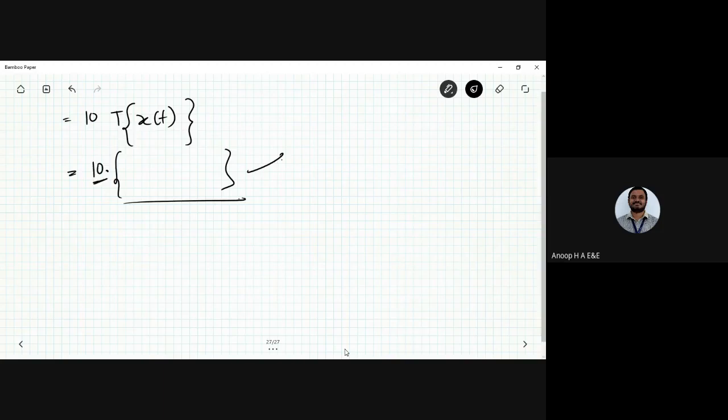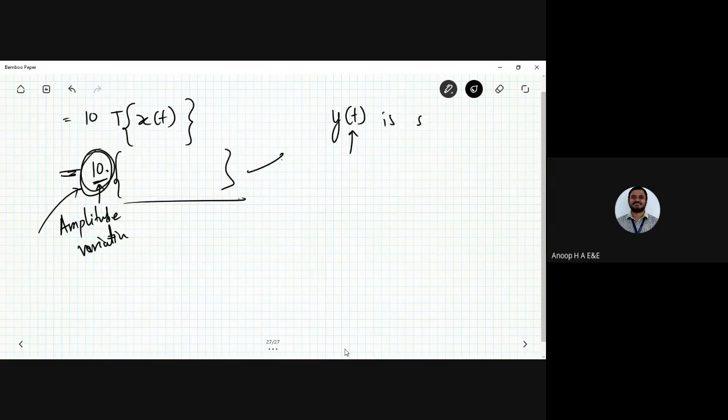These constants form the amplitude variation, and there is nothing else changing. So this signal y of t, I repeat, not x of t, is said to be linear again. The linearity property is being expressed here.